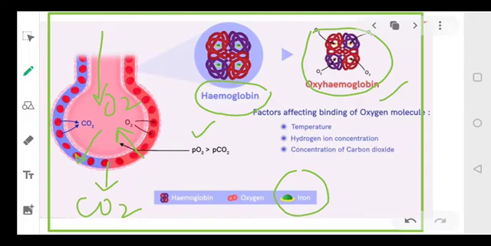Now this combining capacity of oxygen, जो ऑक्सीजन और ब्लड के बीच में जो बॉन्डिंग है, this depends on certain factors like temperature, hydrogen ion concentration and the concentration of carbon dioxide. Clear? अगर कार्बन डाइऑक्साइड ज़्यादा होती है, if you remember, कार्बन डाइऑक्साइड combines 20 to 25 times faster than the oxygen. ठीक है? So these 3 factors affect the binding of oxygen with the hemoglobin.